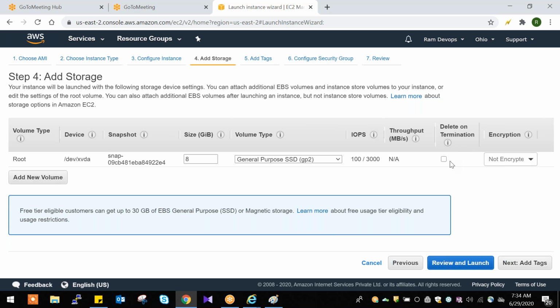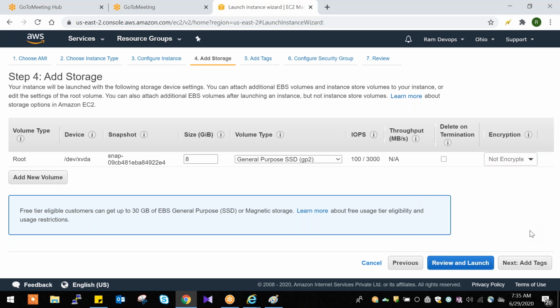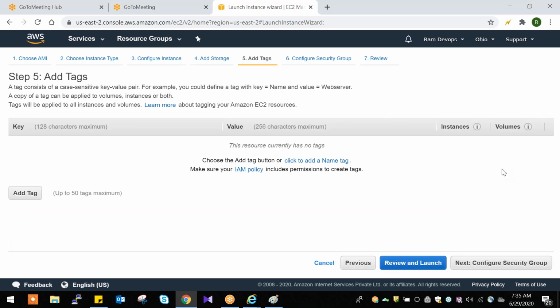Delete on termination. And the next one is encryption. If you want to encrypt your data, you can encrypt using two formats. By default, they give only one format, but normally it would be two formats. Using this, you can encrypt your data. Fine. Next, add tags. This is for our understanding. You can put some name here.